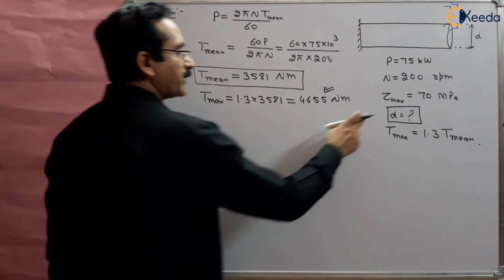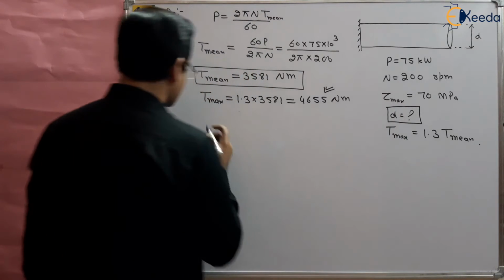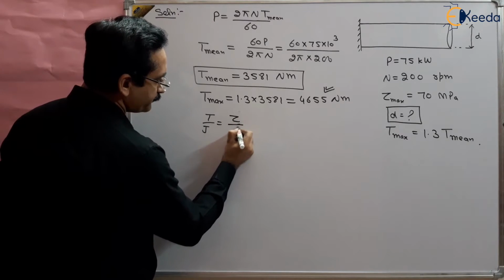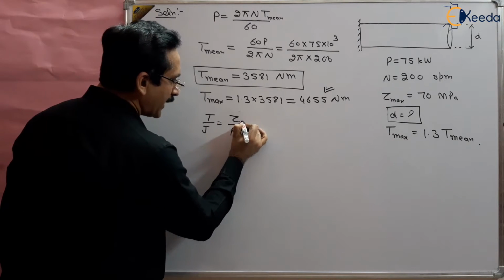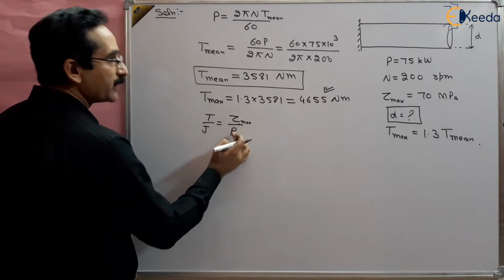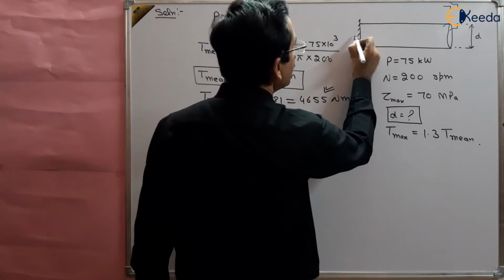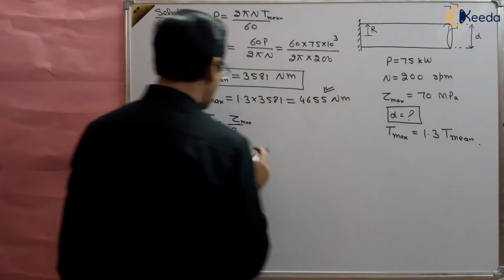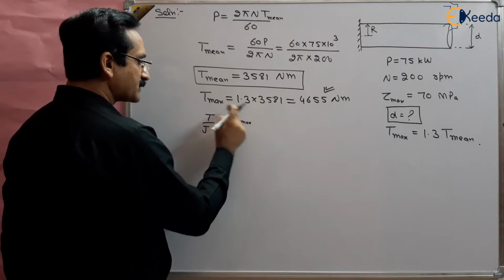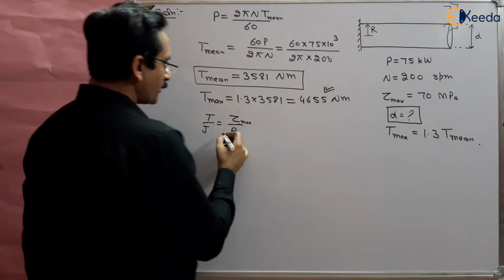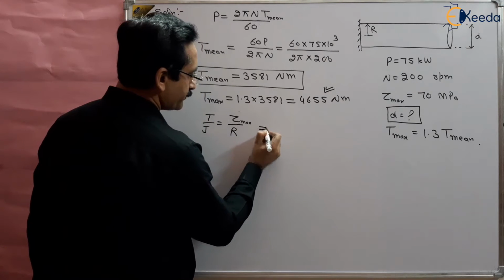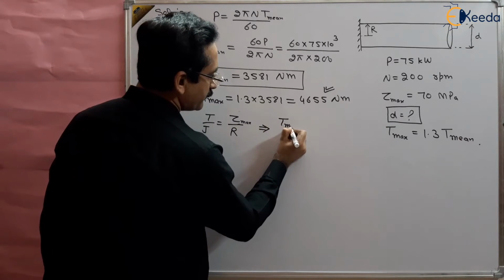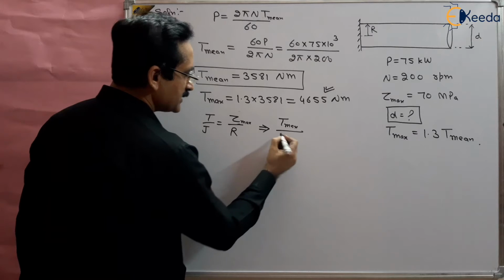And to find out the diameter, you know the torsional equation. What is the torsional equation? T by J is equal to tau by R. And when we take tau max, that is R max. Capital R means radius of the shaft. Here R we mean the outer radius of the shaft, because maximum shear stress occurs at the outer diameter of the shaft. So from here we can write that T is T max basically, T max upon J, where J is the polar moment of inertia.